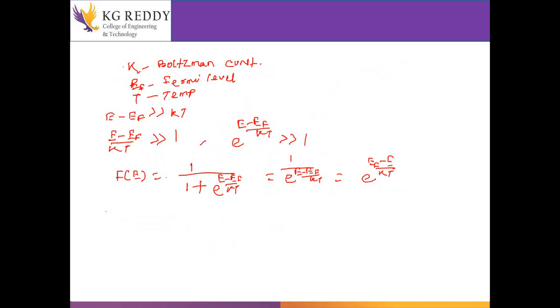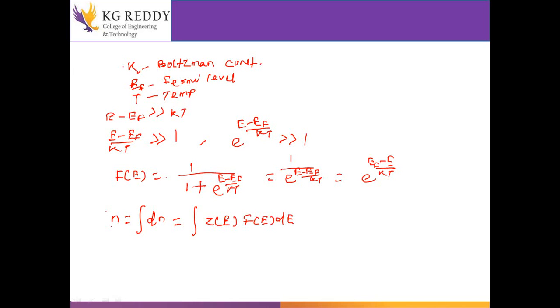If we have to find the total number of electrons in the conduction band, we have to integrate equation number 1. We will get the total number there. Then n equals the integration of dn, equal to the integration of Z(E) f(E) dE.